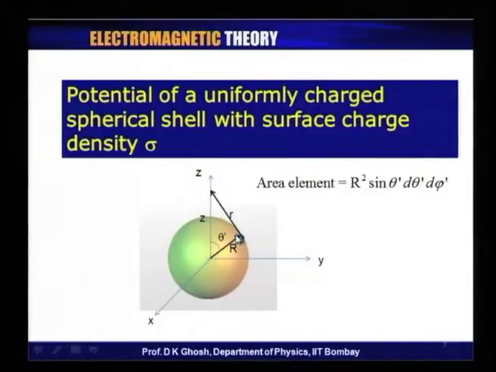Now, you recall that in spherical polar coordinates, the area element is given by r square sin theta d theta d phi. Here we have used primes for the running variables. So, it is r square. This r is the radius of the sphere, because everything is on the surface. So, therefore, that does not change: sin theta prime d theta prime d phi prime.